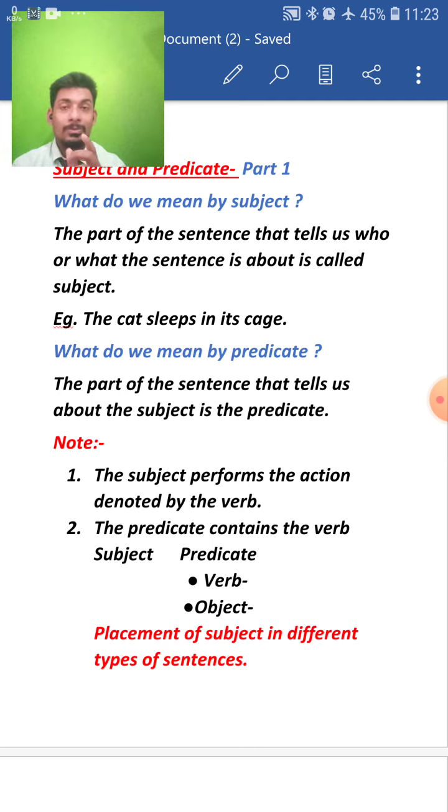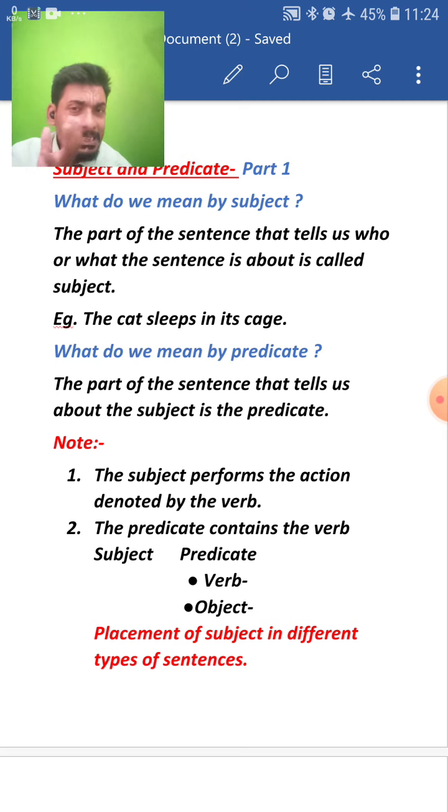Now, as per the structure that I gave you in the previous lecture, where I wrote S plus V plus O, this V plus O meant predicate. Yes, my dear students, that V plus O simply meant predicate.